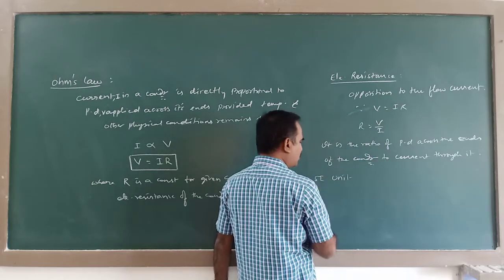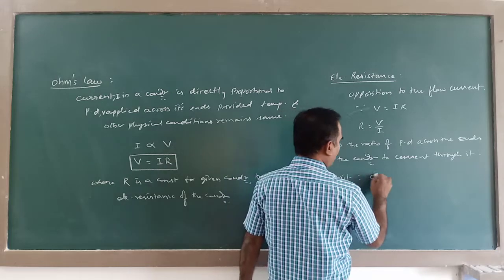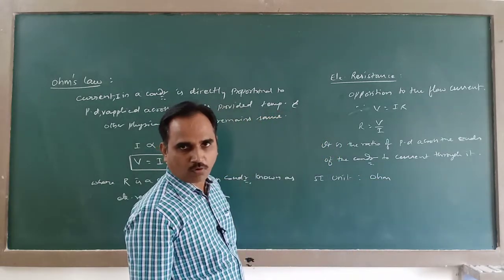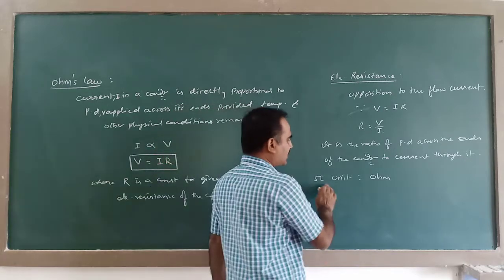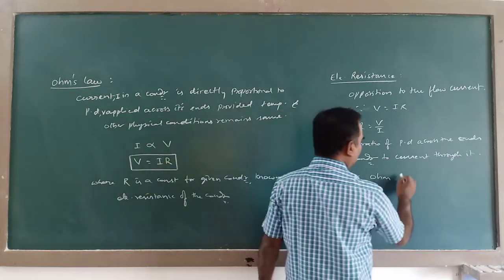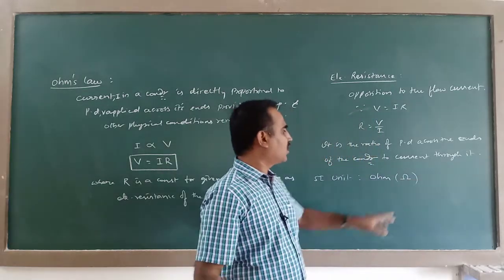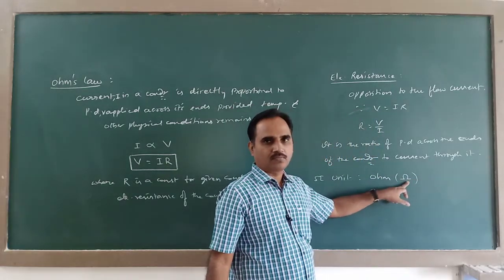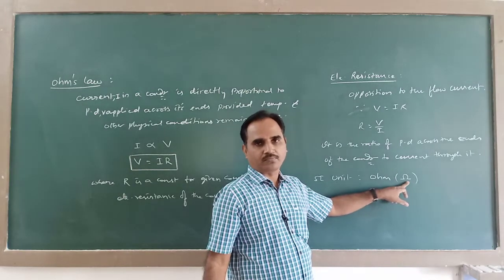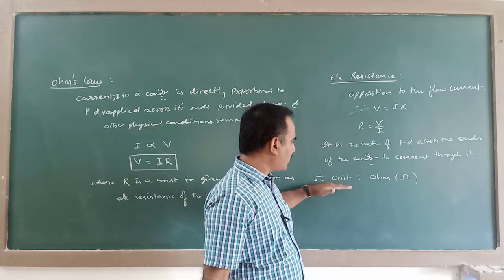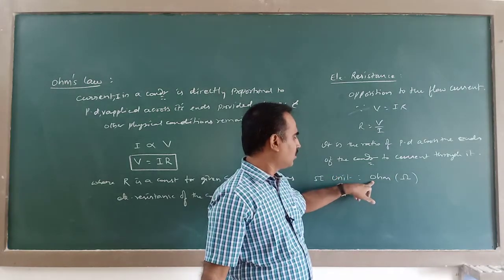The SI unit of resistance is ohm, named after the scientist George Simon Ohm.